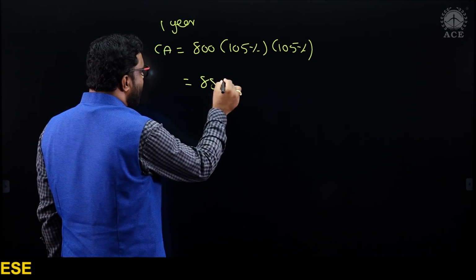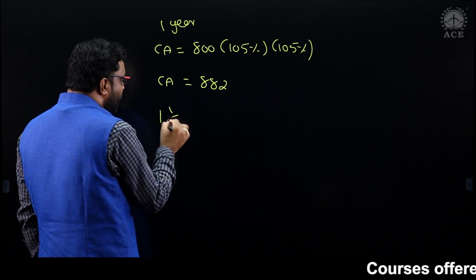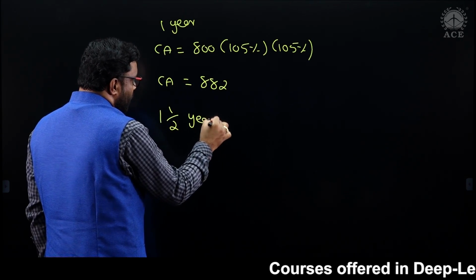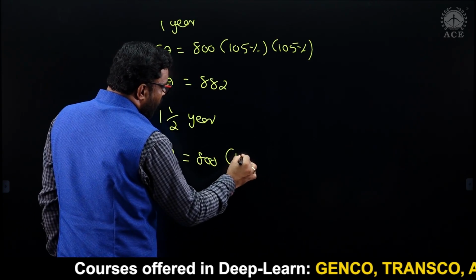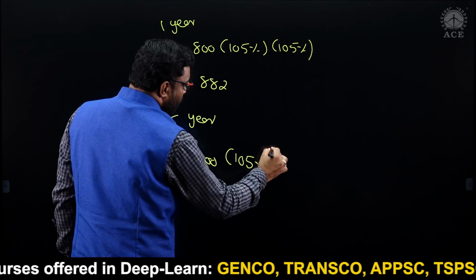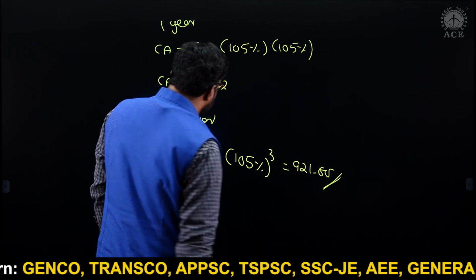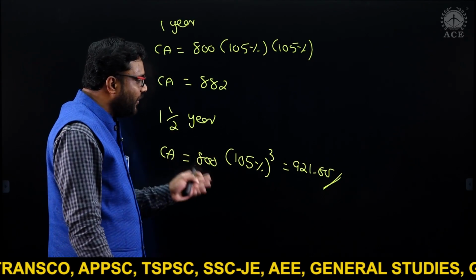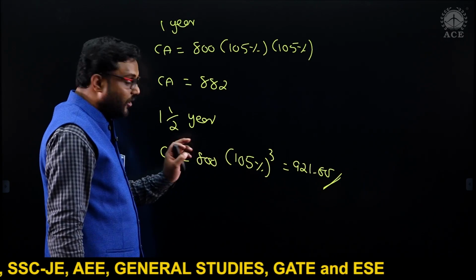It will become 882 in 1 year. Whereas in 1.5 years, we do 800 into 105% whole cube. If we calculate this, we get 921.6. So I can say simply in 1.5 years, the compound amount becomes 921.6 if you do compound half yearly.